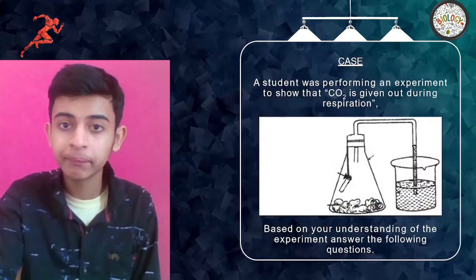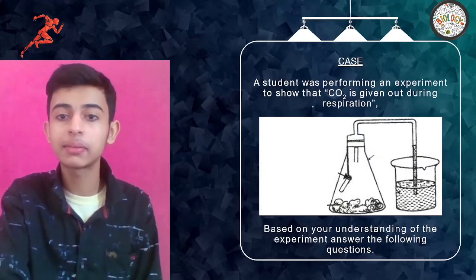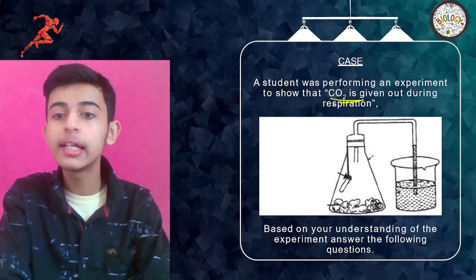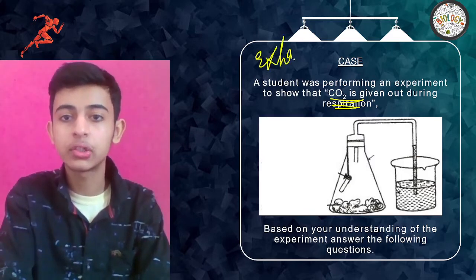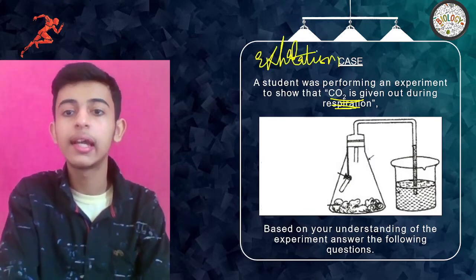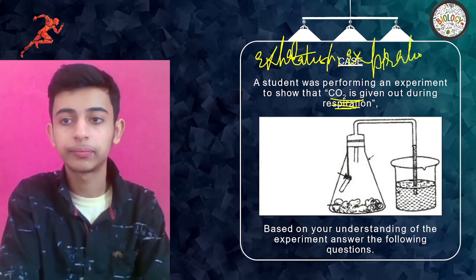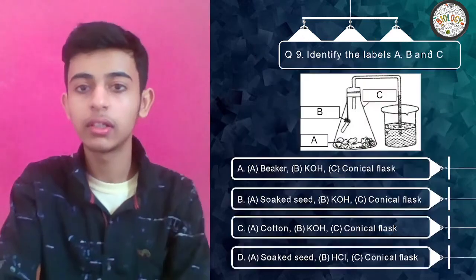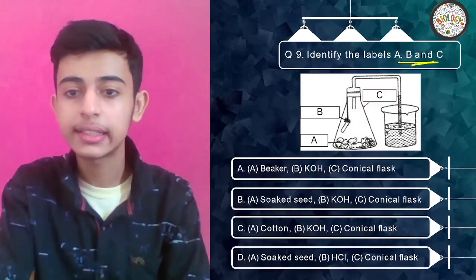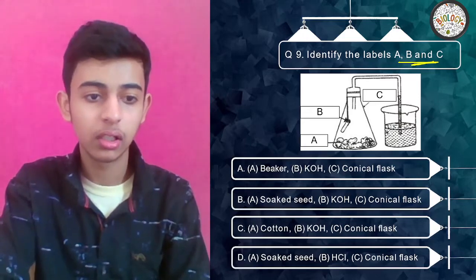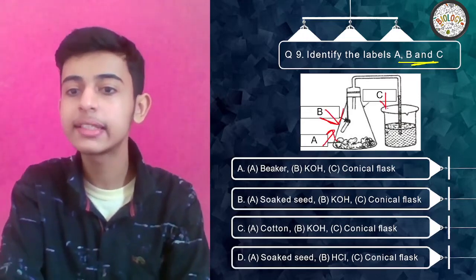Right, everyone? Okay, now let's have a case study based question. A student was performing an experiment to show that CO2 is given out during respiration, when we exhale, during exhalation or expiration. Identify the labels A, B and C. What is A, what is B and what is C?